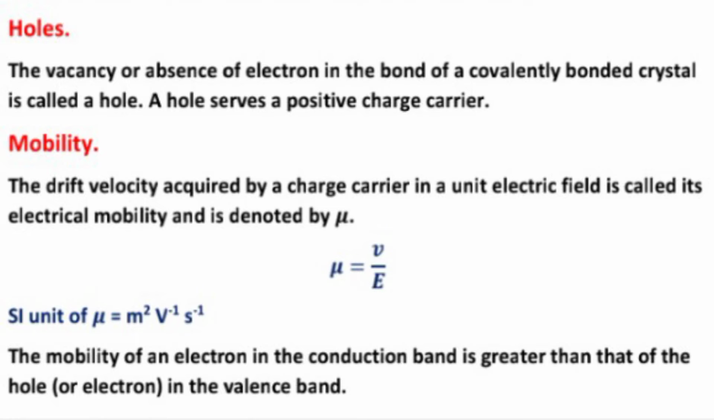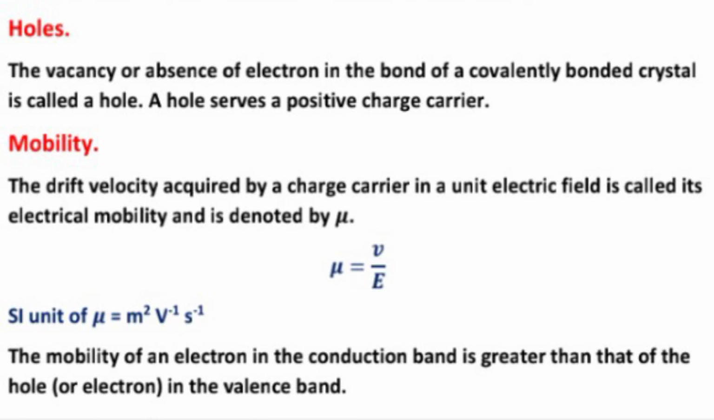Mobility. What is mobility? The drift velocity acquired by a charge carrier in a unit electric field is called its electrical mobility and is denoted by mu. Mu equals v upon E. The mobility of an electron in the conduction band is greater than that of the hole in the valence band.